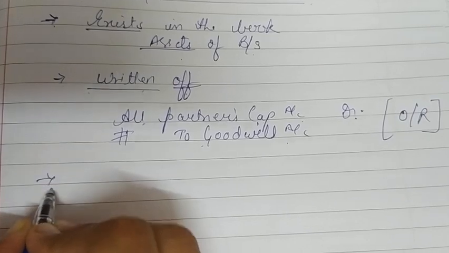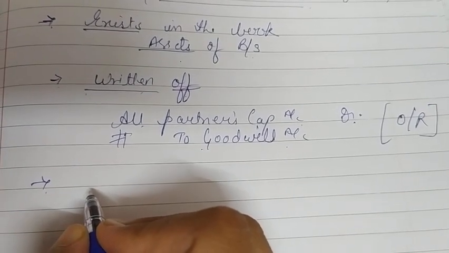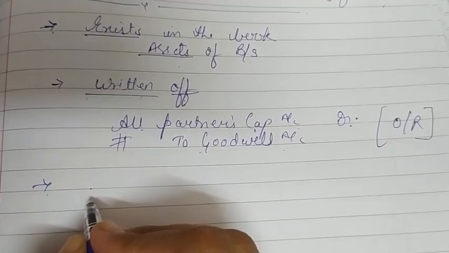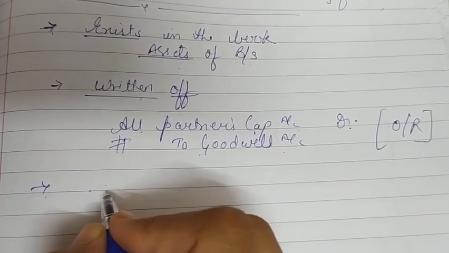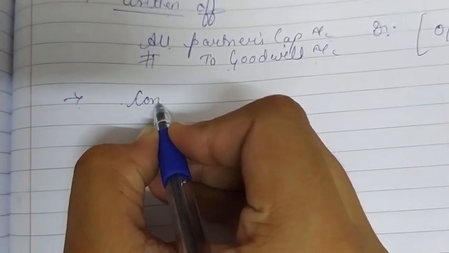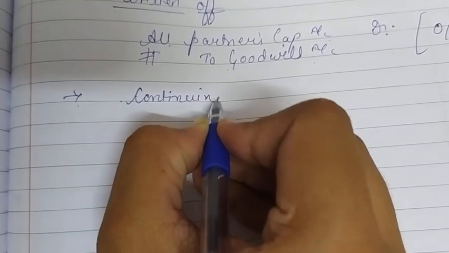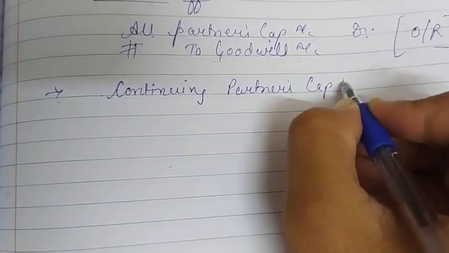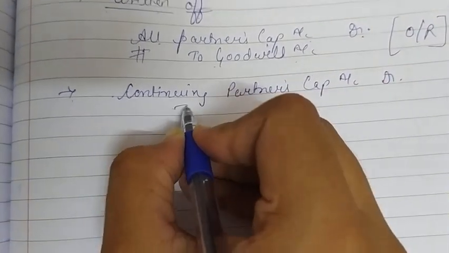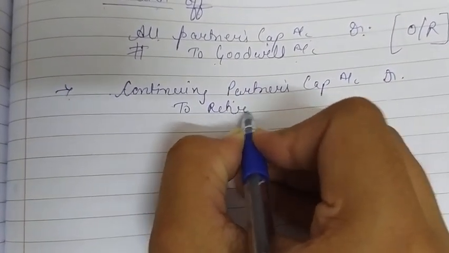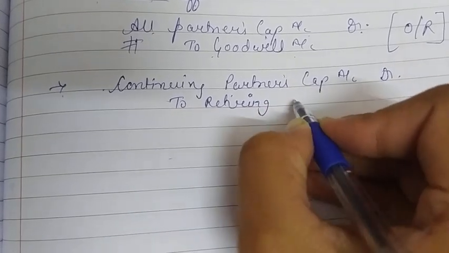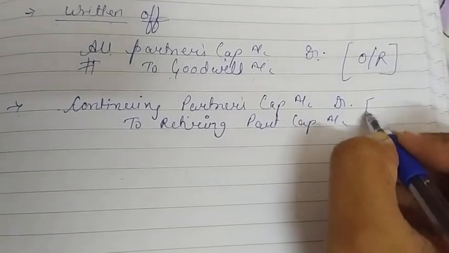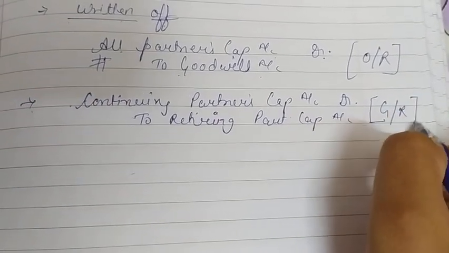Okay, now we are doing the treatment of that goodwill which arises due to the retirement of any partner. So the entry will be continuing partners capital account debit to retiring partner's capital account, and that should be done in the gaining ratio.